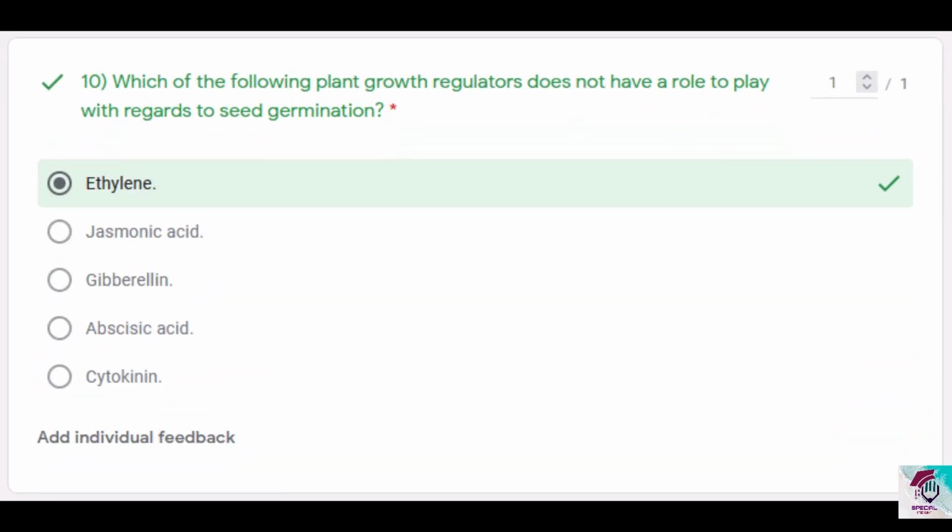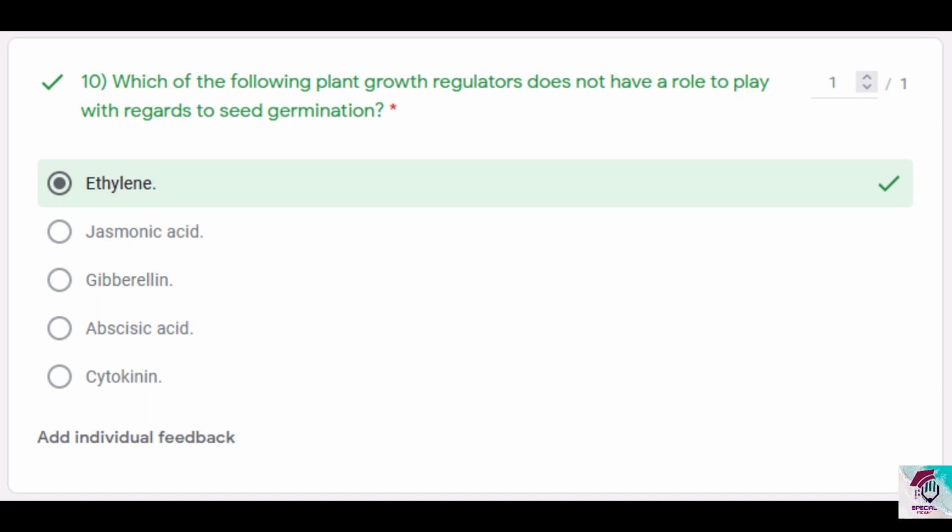Which of the following plant growth regulators does not have a role to play with regards to seed germination? When I say does not have a role to play, it refers to maybe it's not involved in promotion or stimulation or inhibition, whatever. If it should not have anything to do with seed germination. Now, according to the teacher's guide, they have given that jasmonic acid promotes seed germination. So option B is correct.